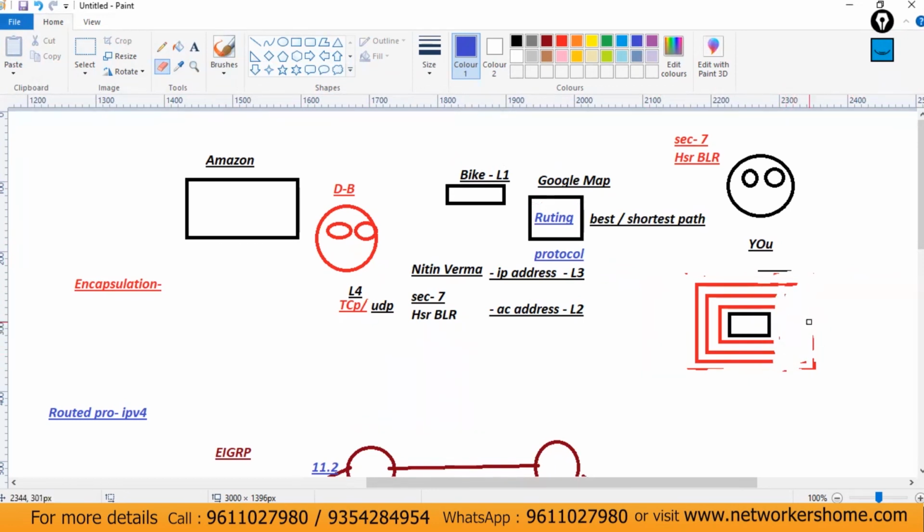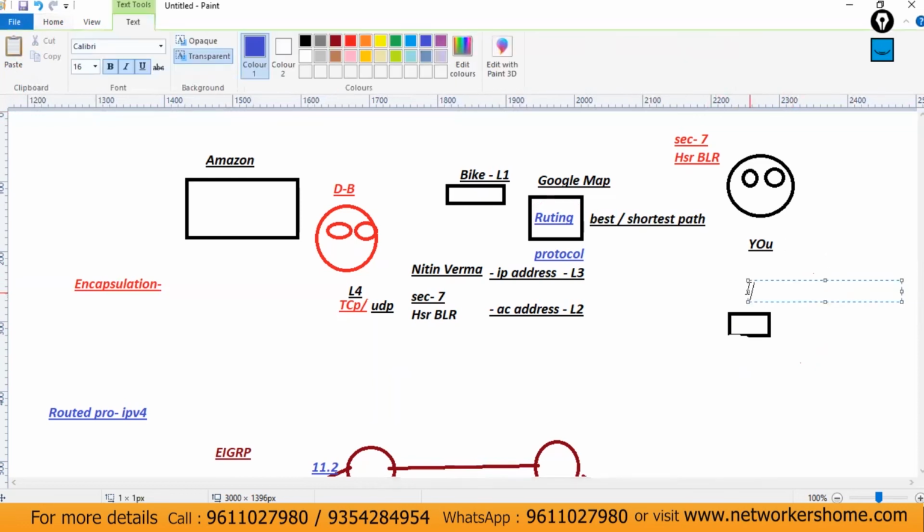So one by one, you will remove all the layers of the packing, and finally you will receive your data. You will receive your mobile phone. So when you receive your mobile phone, this is all about your data. When you unpack your parcel, that process is known as de-encapsulation.